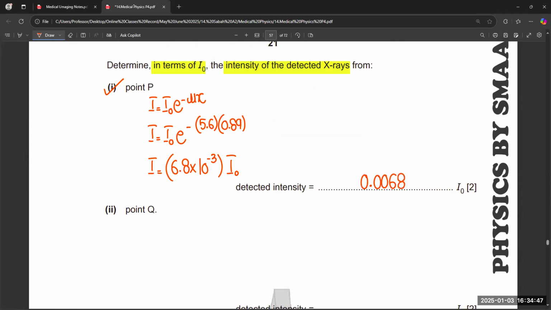So the new intensity is this much of the original one. You can see that when the X-ray passes through the bone, it almost equals zero. If we round it off, it is equal to zero, right? So it tells you how much intensity is left after reaching point P, which is at a distance of 5.6 centimeter.